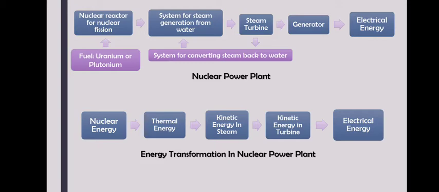Now if we see how energy is transformed, as I already told you, nuclear energy will be converted into thermal energy because water is heated up. Then once it is heated up, it becomes steam. So in any gas, the molecules will have a lot of kinetic energy because they are constantly moving. So the kinetic energy will be there in the steam. This energy would be used to rotate the turbine. So the kinetic energy is now given to the turbine, and thus ultimately the generator produces electrical energy. Followed, students?